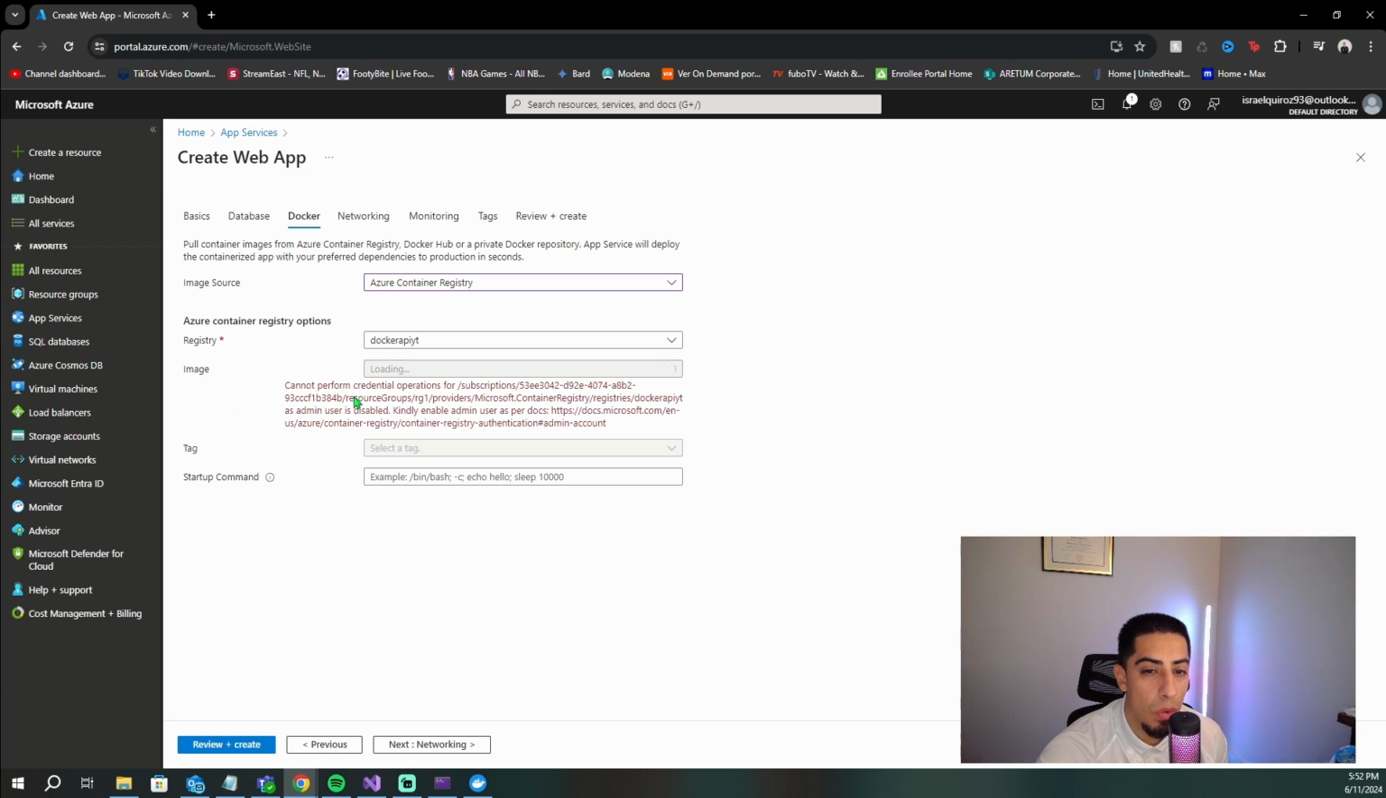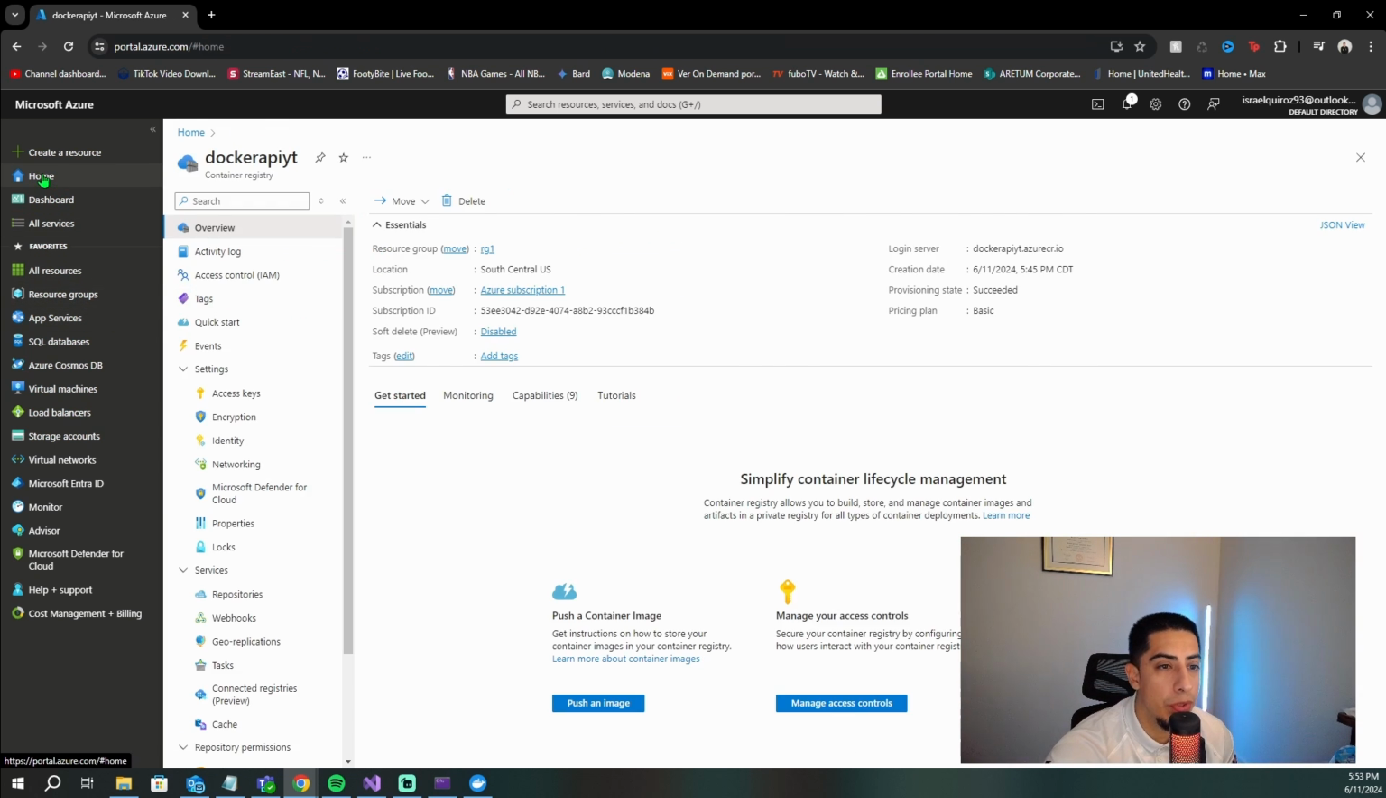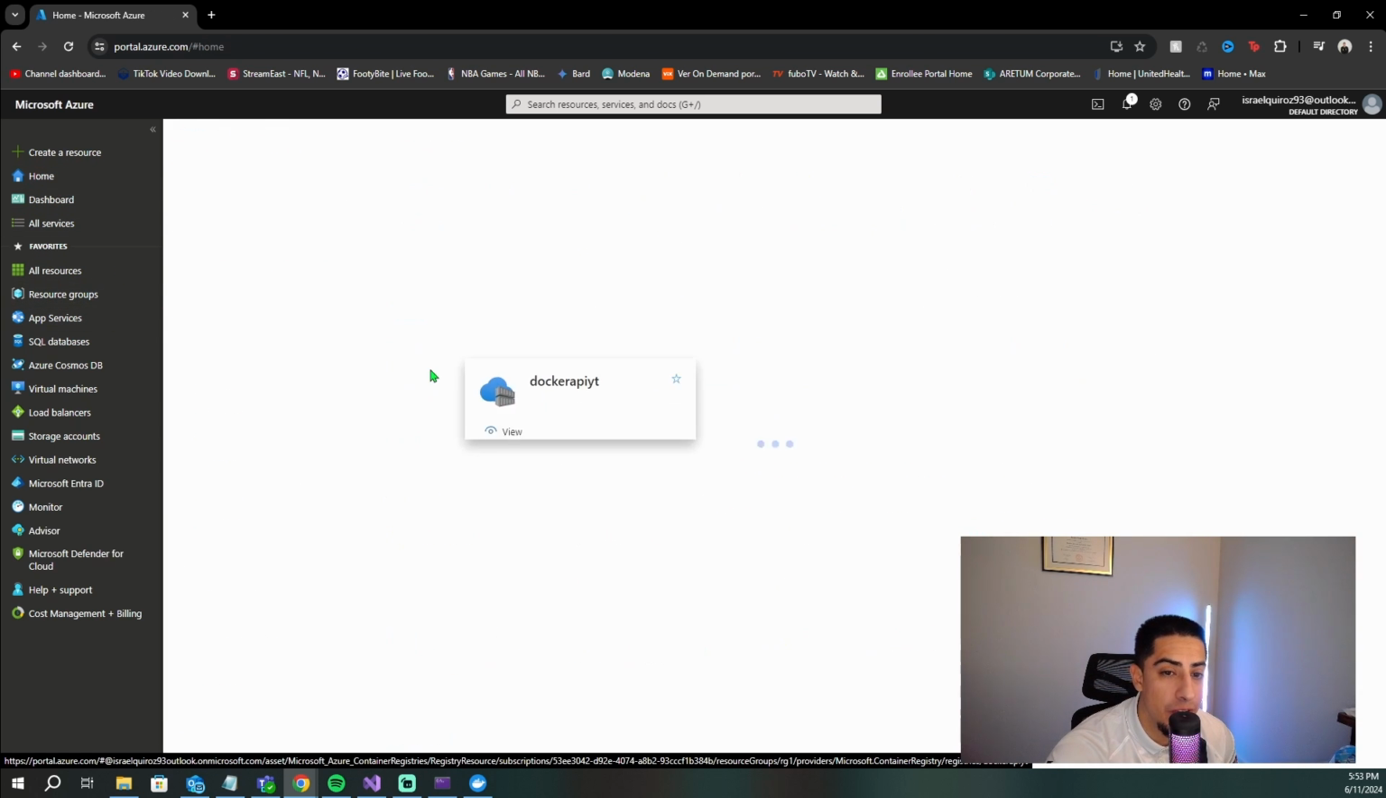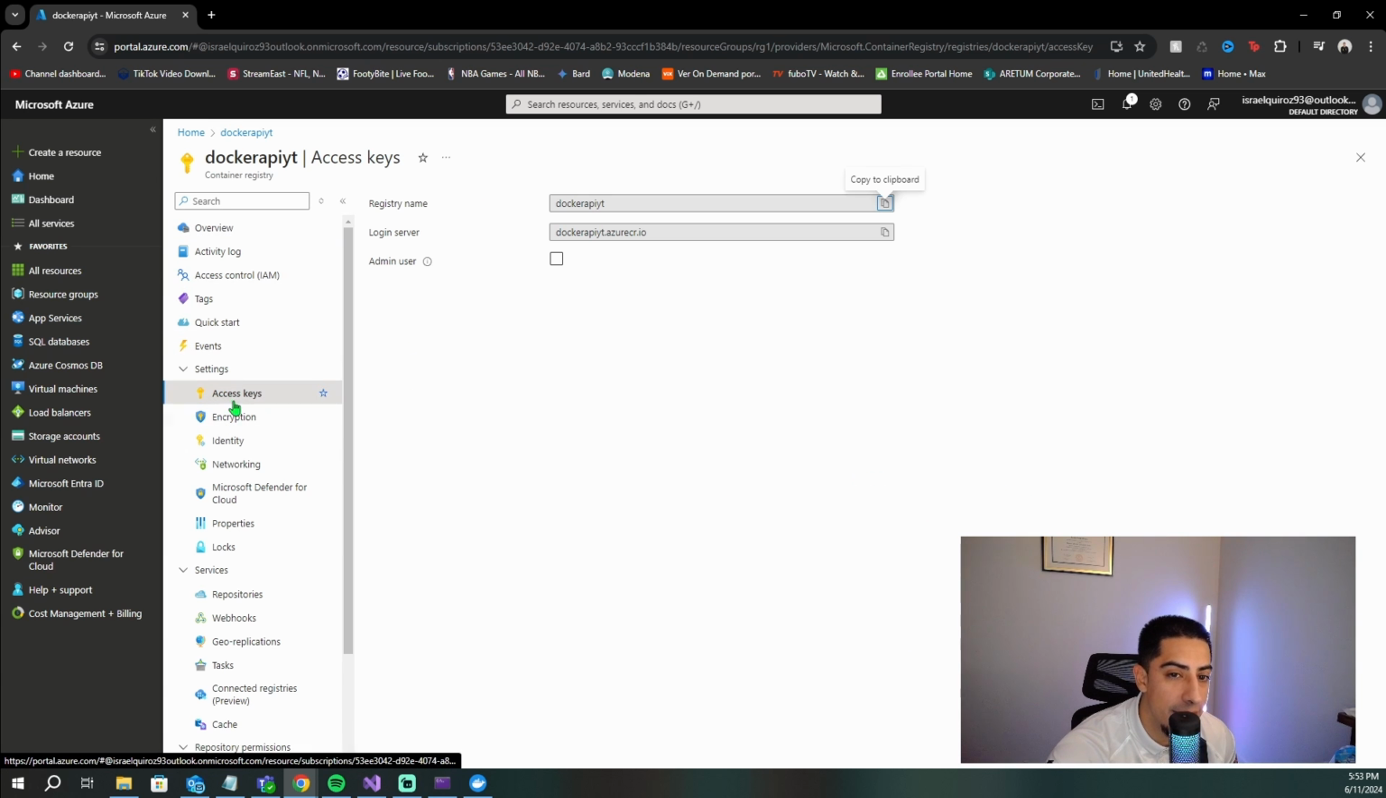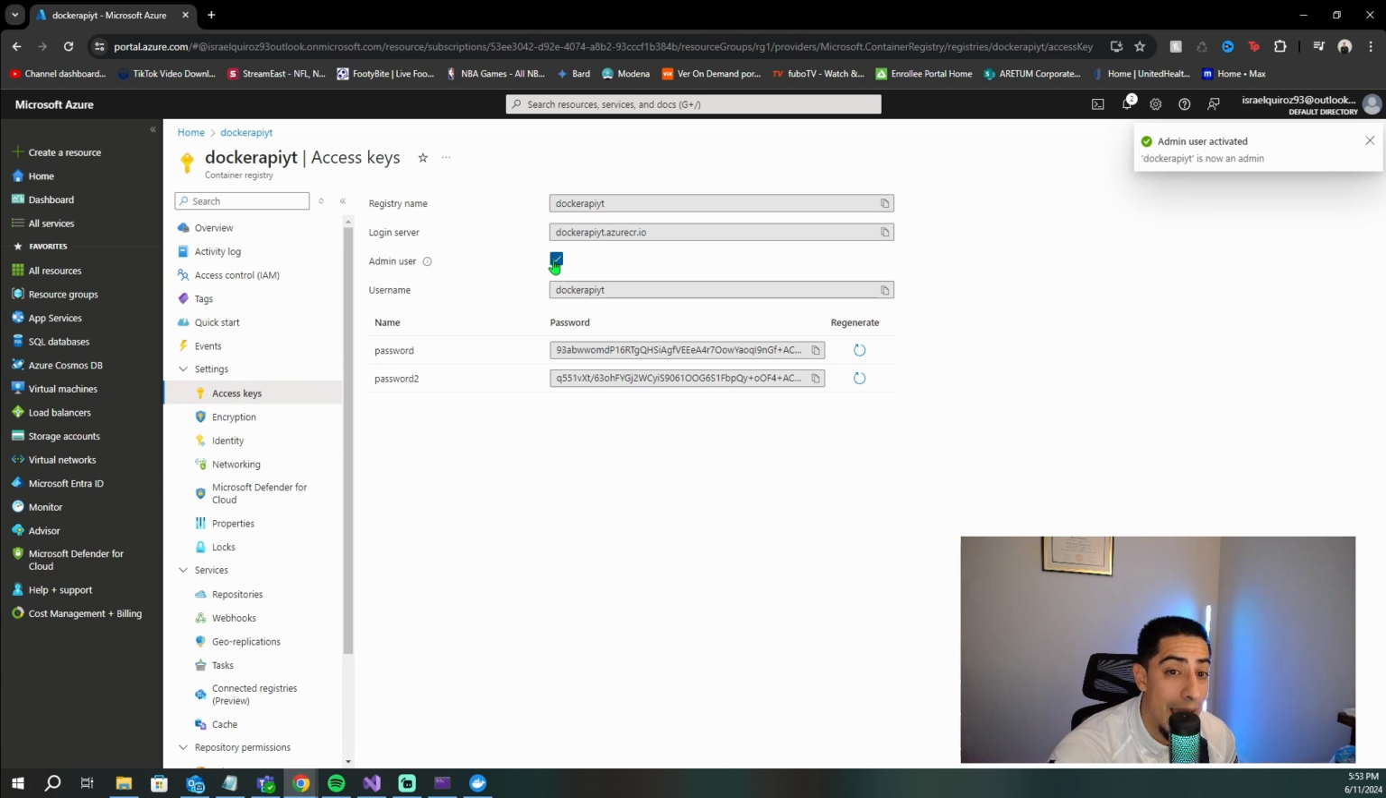OMG. Why am I not able to access my image? Well, it's because you didn't give it permissions. So what you need to do is go back to your home, go back to your container registry, and you need to click here on access keys, and you need to say that you are an admin user essentially. So that allows you to actually access your images.